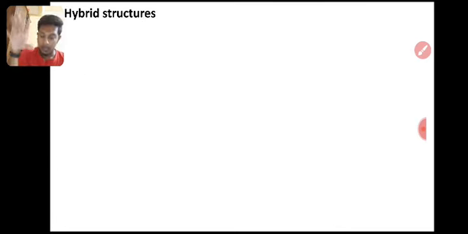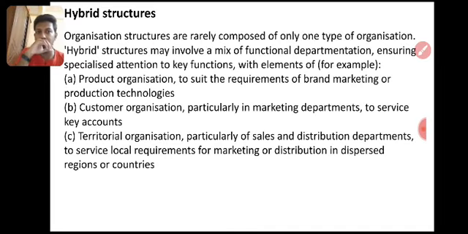Next, the hybrid structure. We learned the five main organization structures, right? Now we will learn the structures actually practiced in business. There are 8-9 structures. Hybrid structure means organizations are rarely composed of one and only one type of structure. We learned functional-based structures. We can mix 2-3 substructures at once, which means hybrid. If we use the product structure and the brand structure, that is hybrid. The product organization suits the requirements of brand marketing or products and technology. So brand marketing we need, and production technology we also need.